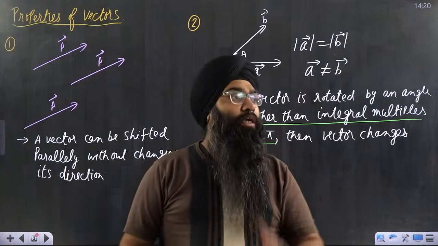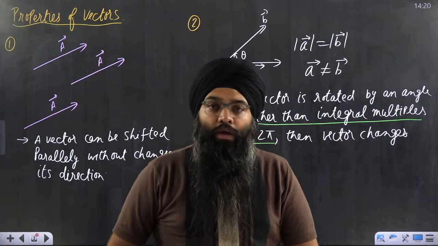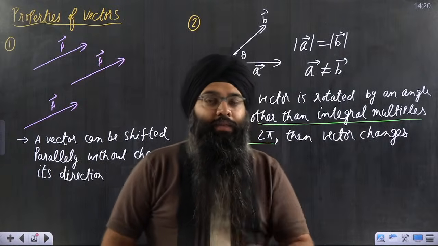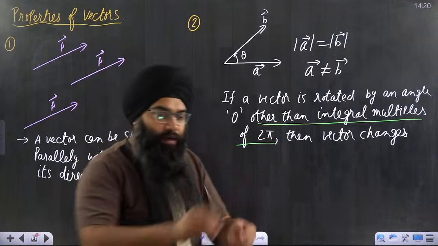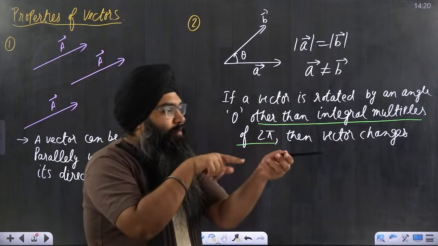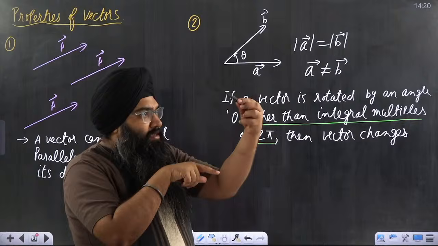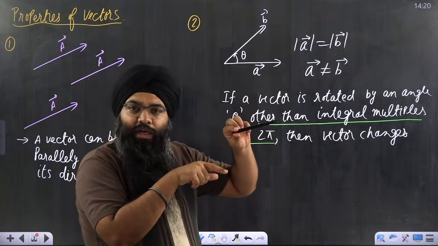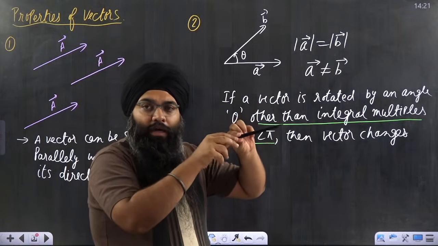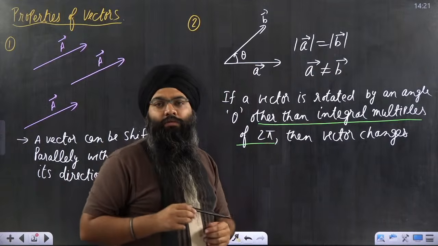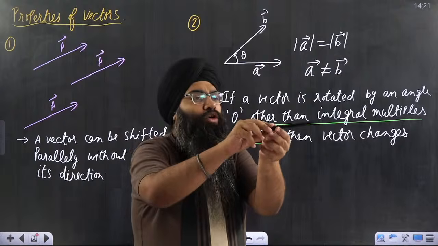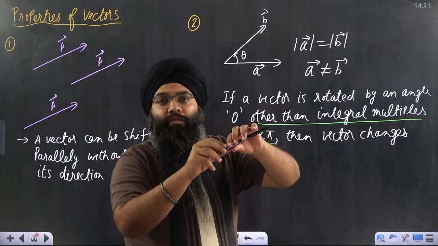Other than integral multiples of 2 pi. The meaning is that basically if there is a vector, and let us suppose I rotate it by 360 degrees, or give it 1 full turn, then will the vector come to its original position? Yes. If I give it 2 rotations, that means a multiple of 2 pi.